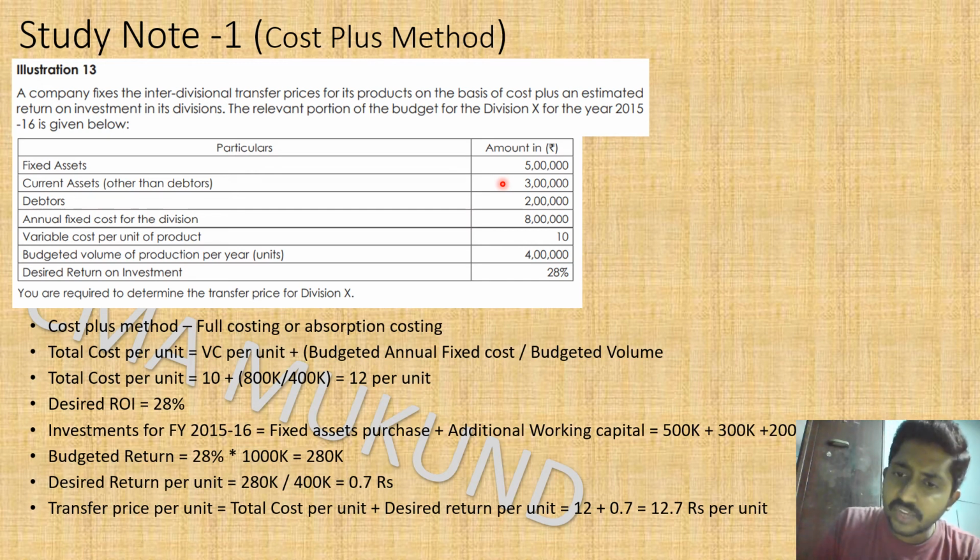So all this will affect your working capital. Working capital is nothing but your current assets minus current liabilities.